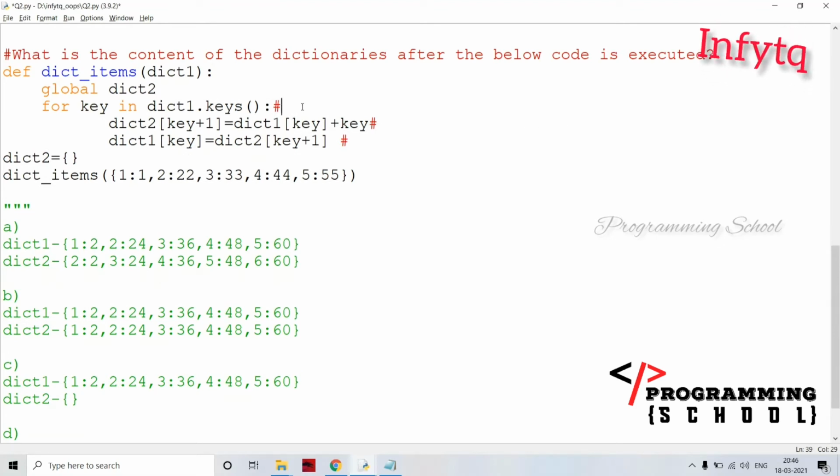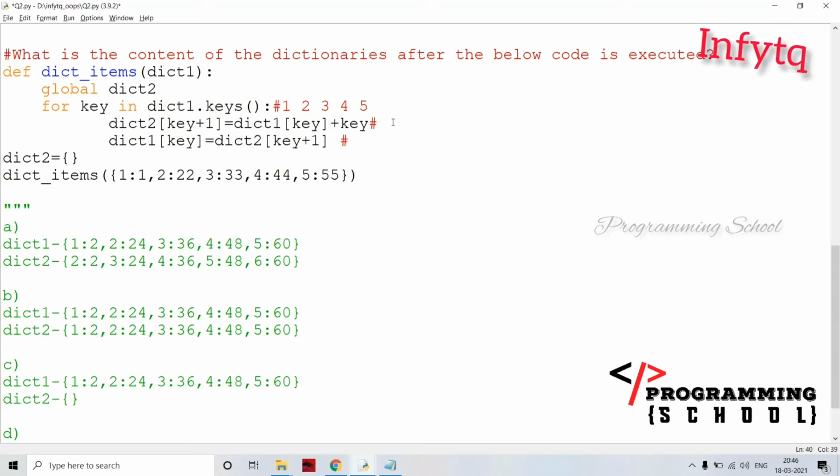Okay, and here, dict1.keys. What are the dict1.keys here? That is 1, 2, 3, 4, and 5 are the dictionary one keys. This is the keys here. This is the values, this is 3, this is 4, this is 5, and these are the values. For the first time key is equal to 1, and the second time key is 2, then the third time key is 3, 4, 5, like that.